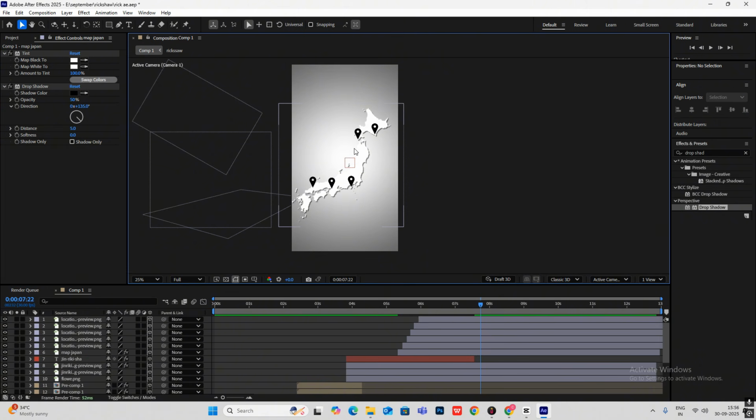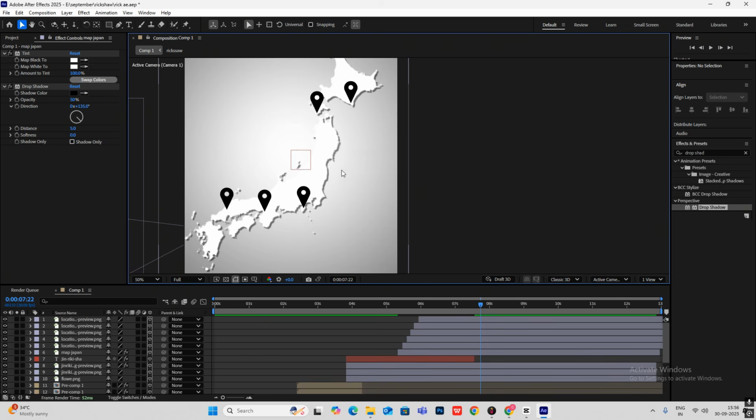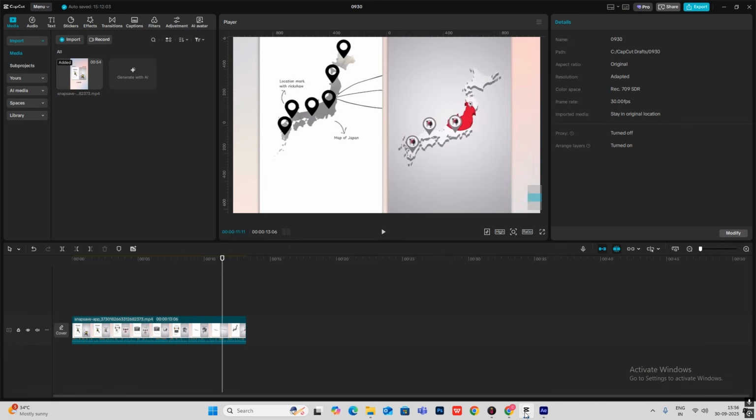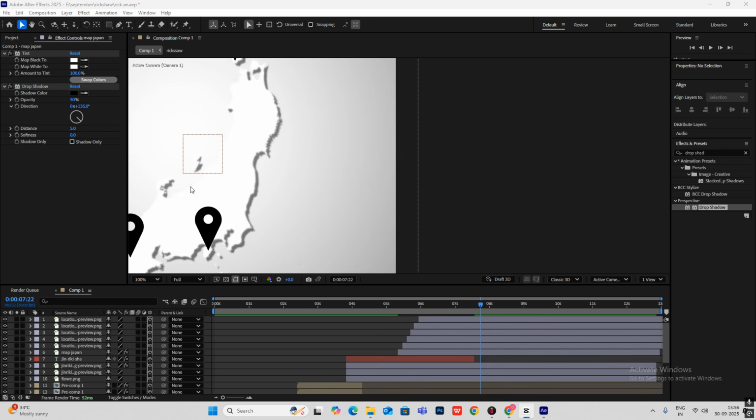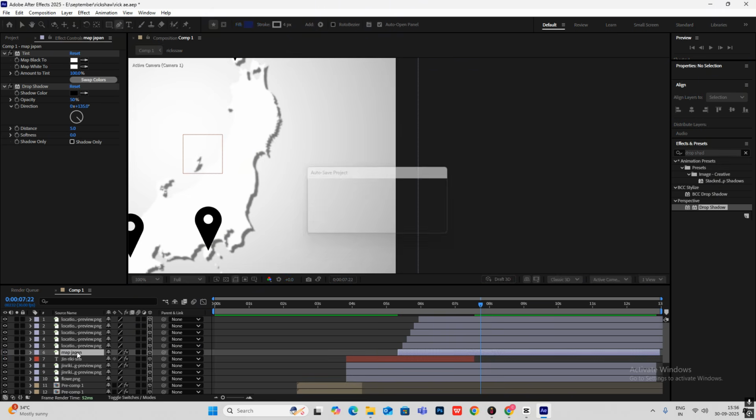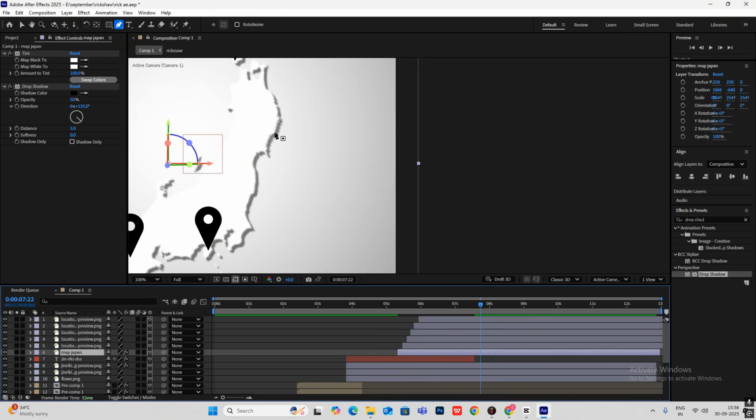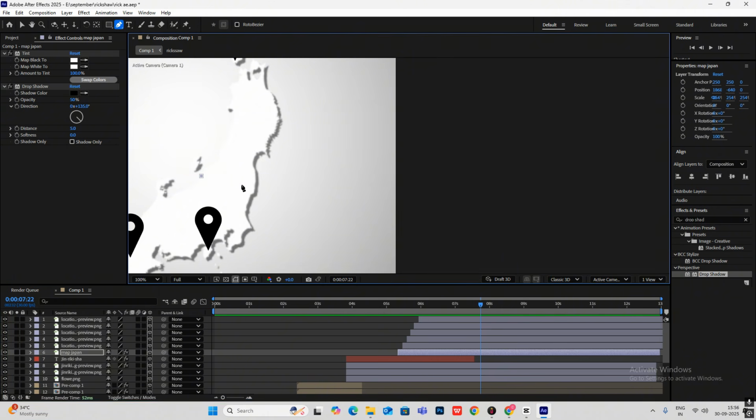And now simply what I'm going to do is to make this area red. You can make it like this, by selecting the pen tool, select the map, and just we have to outline this area. So basically select this, and just trace this up.